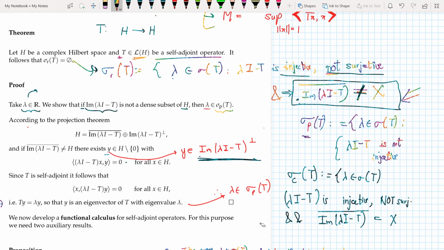So according to the projection theorem, I can write my Hilbert space H as a direct sum of a closed subspace of H and the perp of that space.